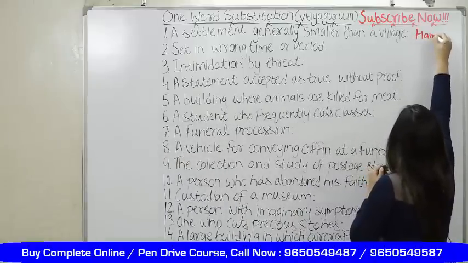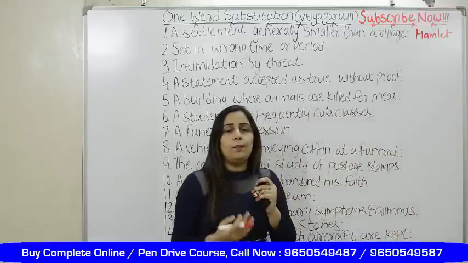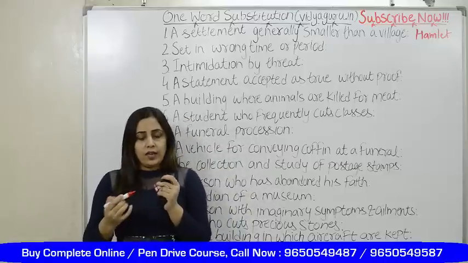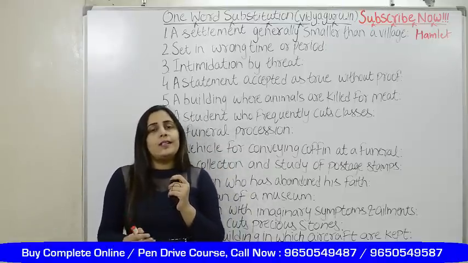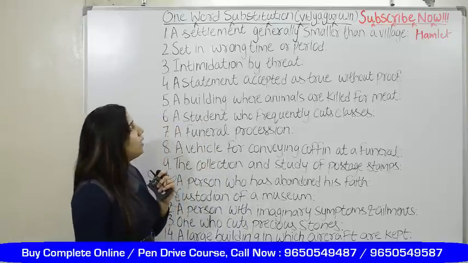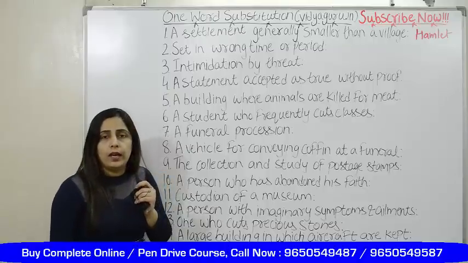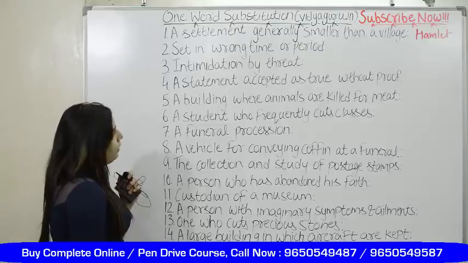Focus on the words. It is a settlement where people live, but it is not of the size of a village. It is basically smaller than that. So a place which is a settlement smaller than a village is known as hamlet.